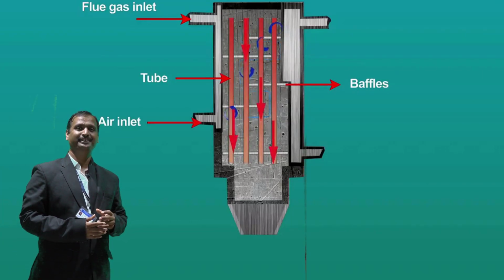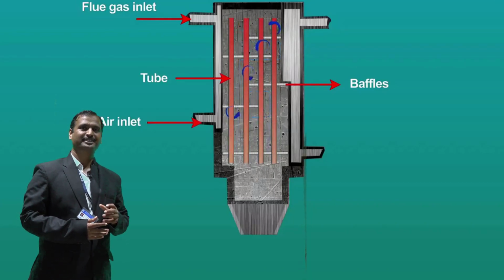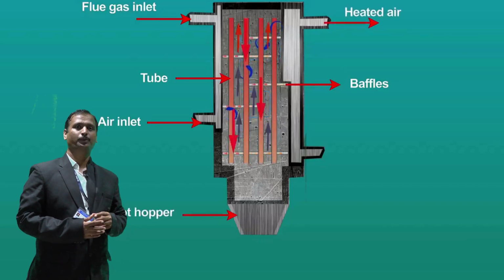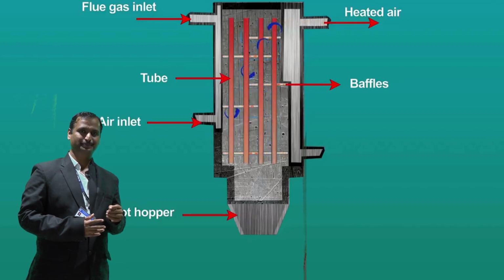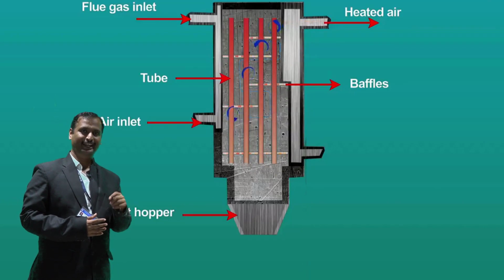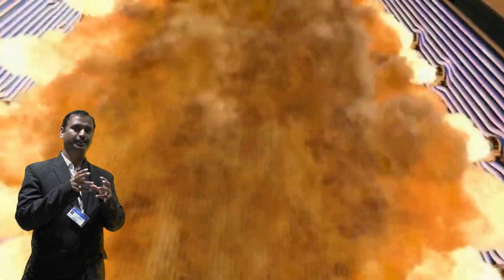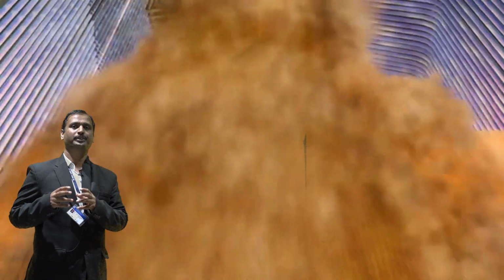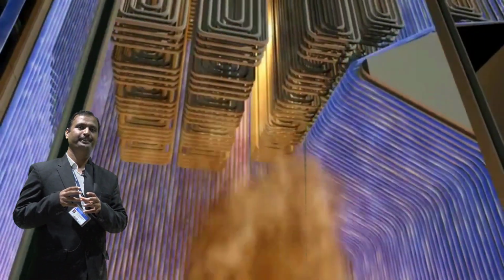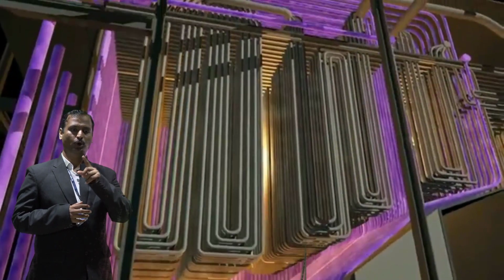Why is that preheated air required? That preheated air means warm air. When it is supplied to the combustion chamber, the combustion of fuel takes place at a faster rate. That means complete combustion will take place and more heat is added into the system. Then the heat flows from the combustion chamber to the water tubes, from the water tubes to the economizer, economizer to the superheater, superheater to the air preheater, and air preheater to the scrubber. That is the flow of heat.